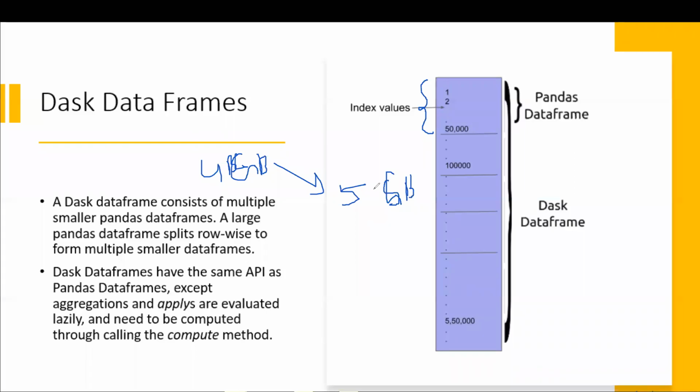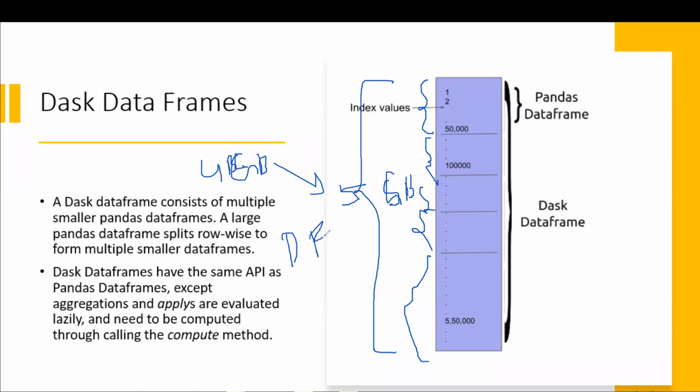Okay, so Dask simplifies dealing with out of memory issues, and it's going to simplify your computations, right? So a pandas data frame is something like this. Let's say this is one pandas data frame, and there's one more, and one more, and finally one more. All of this aggregated together will form one Dask data frame. So this is the Dask data frame. That is how Dask data frames look, and we are going to see that in our code as well.